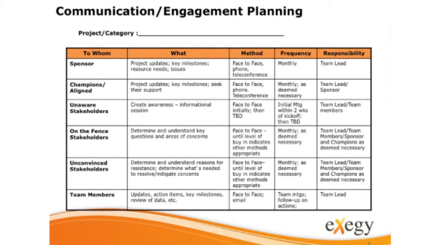With unconvinced and/or on-the-fence stakeholders, the message focuses on understanding the reasons for their concerns and finding ways to address them. The engagement and focus with aligned stakeholders and champions is about providing information that solidifies their support along with engaging their help in approaching other stakeholders.